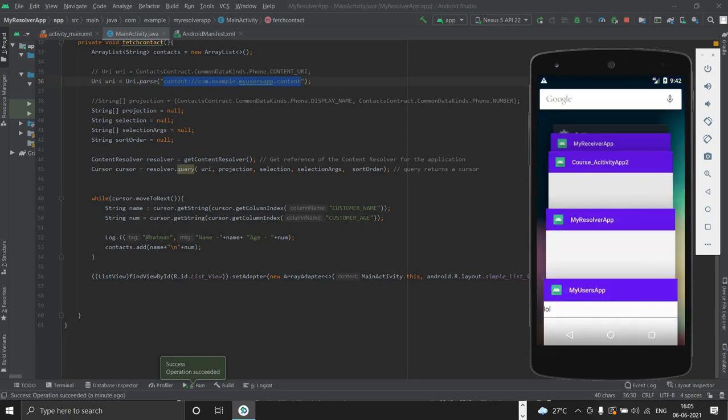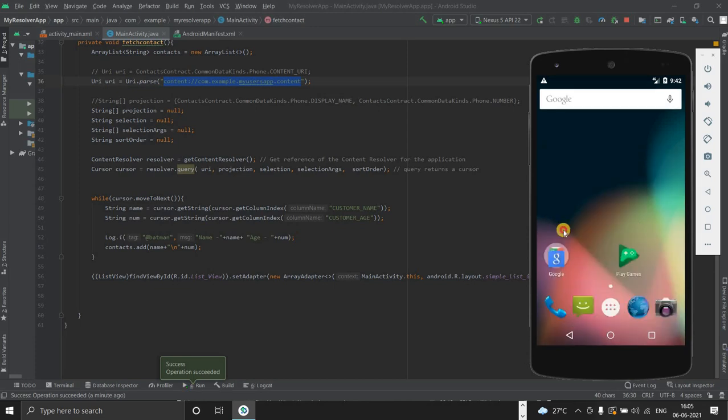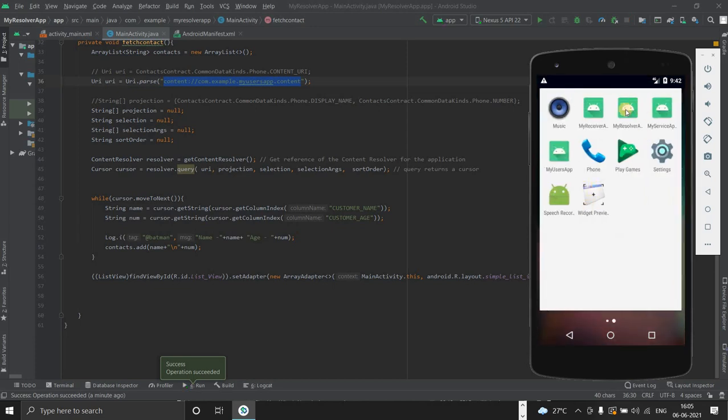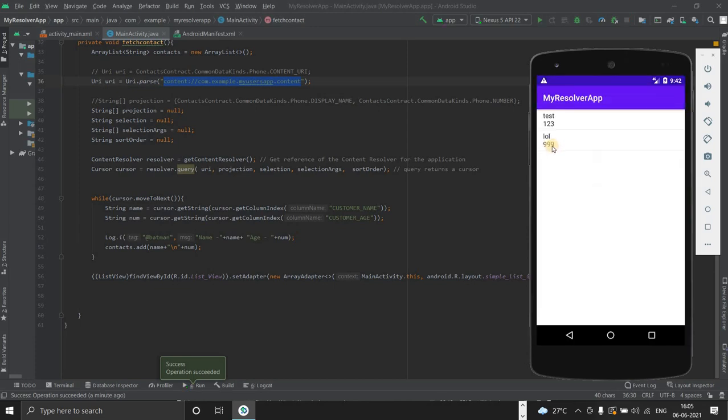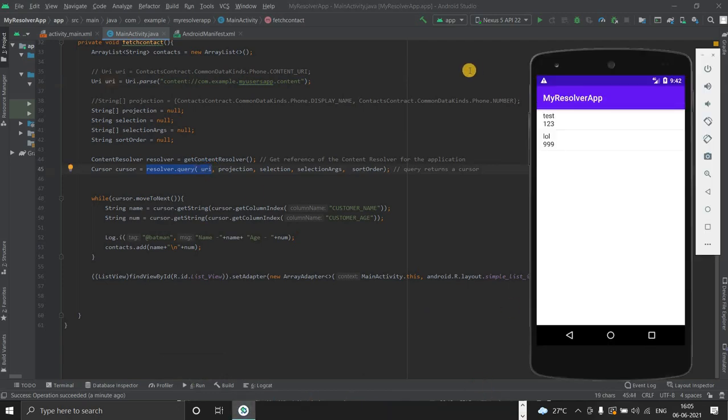Now if I open the resolver app, let's close all these things. If I open my resolver, you can see that the resolver just fetched the data from my users app with the help of this content provider, the resolver URI. So the resolver queried the particular URI and then we fetched the details.